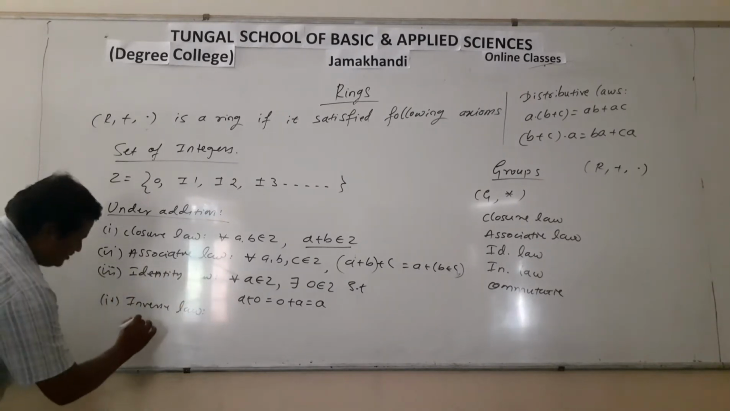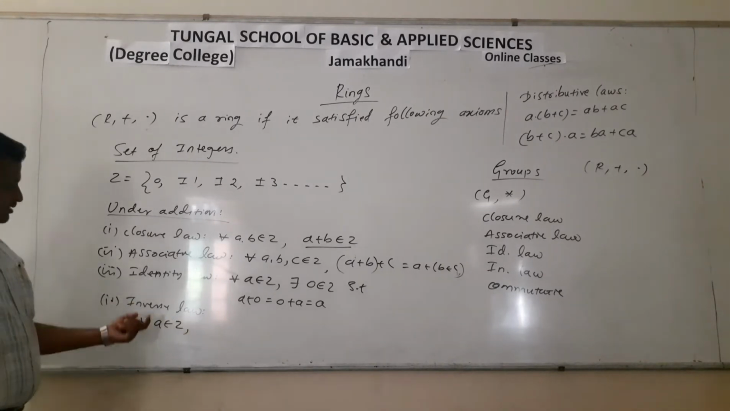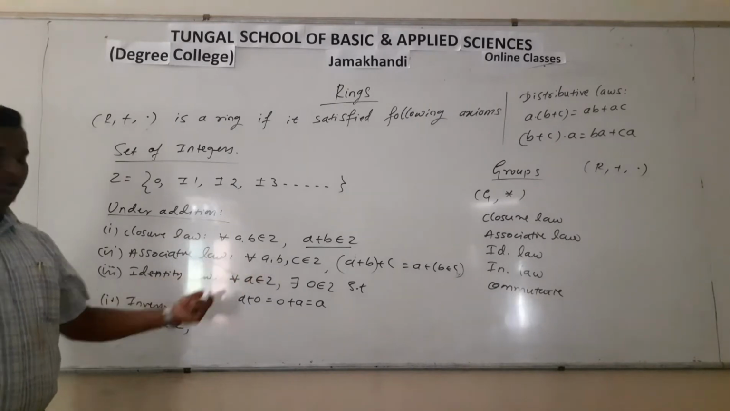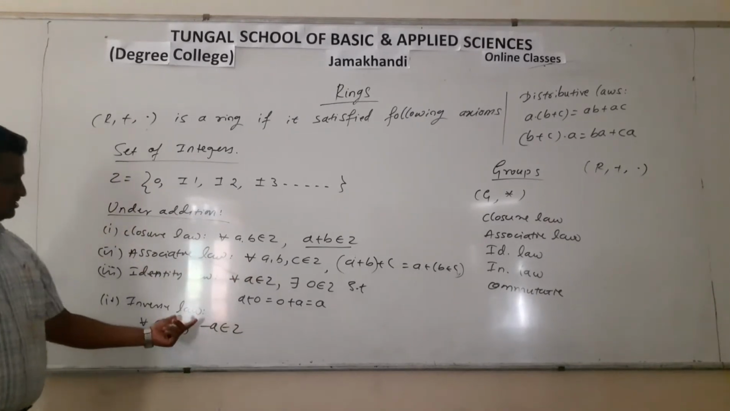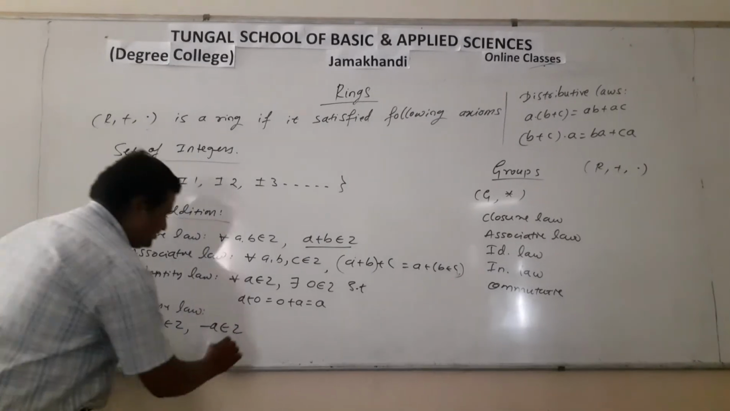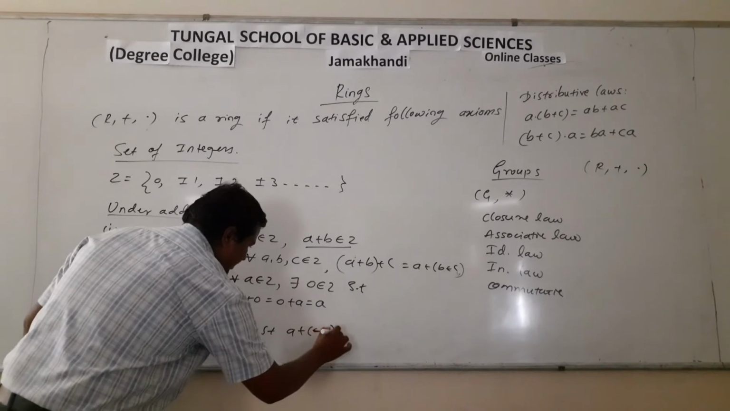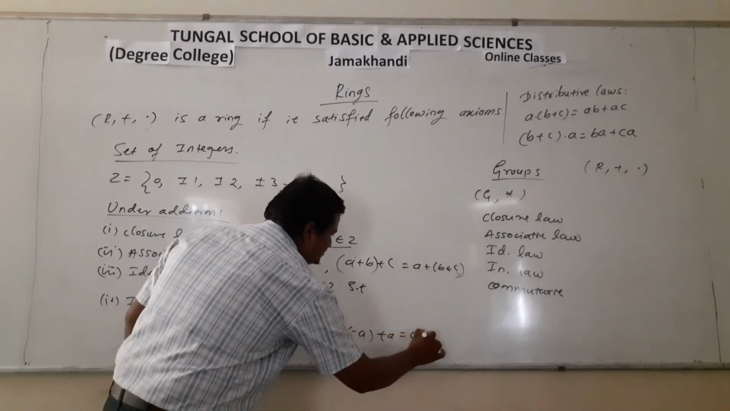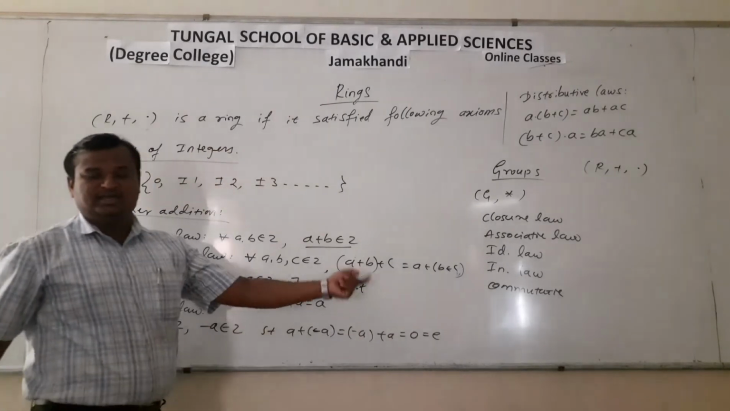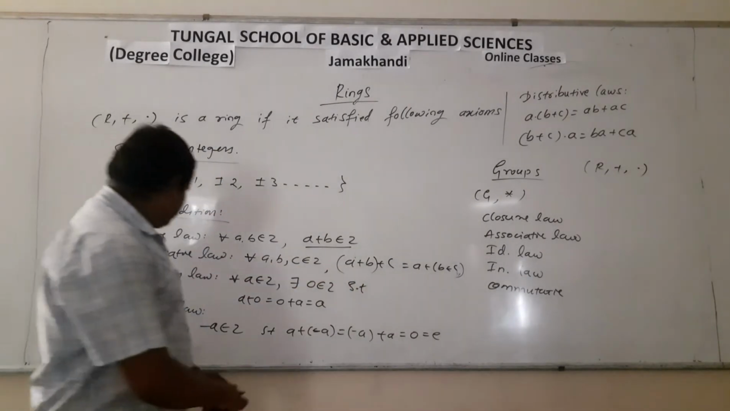And inverse law. So for all A belongs to Z, we know that the inverse of A under addition is minus A, that is also an integer, so minus A belongs to Z such that A plus minus A is equal to minus A plus A is equal to 0, which is the identity element of this Z.